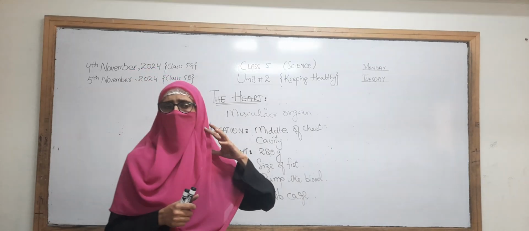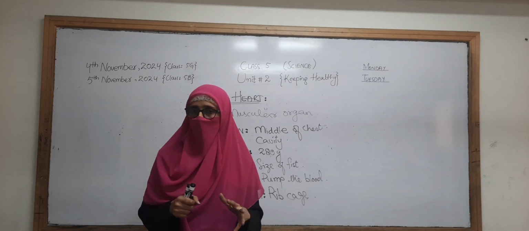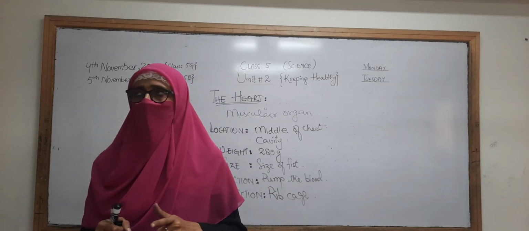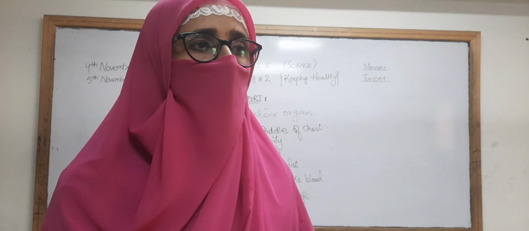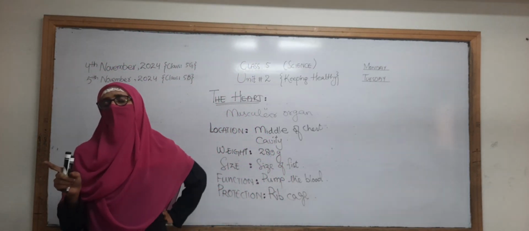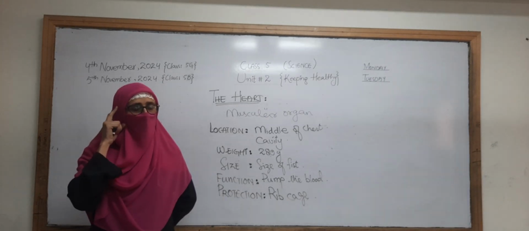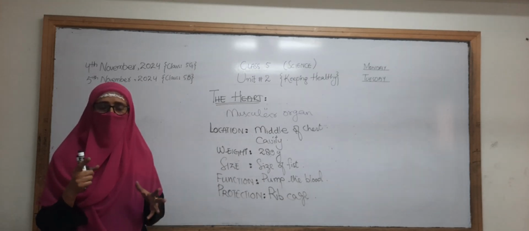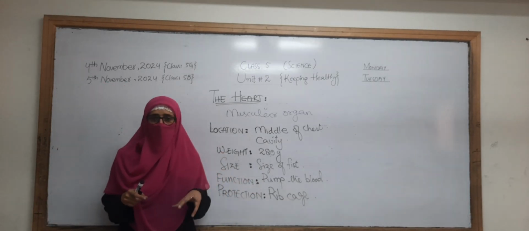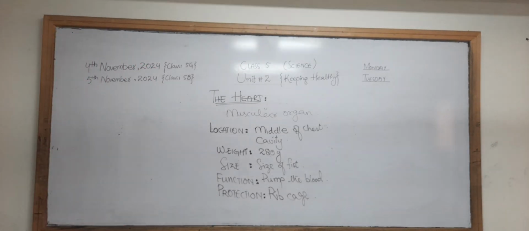Can anybody tell another very delicate organ which is protected by another bone? Which is that organ? Kidney? No, that is not the kidney. Kidney is not protected by the bone. Good, excellent, Abdullah. That is the brain. The brain is protected by our skull. Skull protects our brain. In the same way, the rib cage protects our heart and the lungs. This is the main point of the heart that is very important.